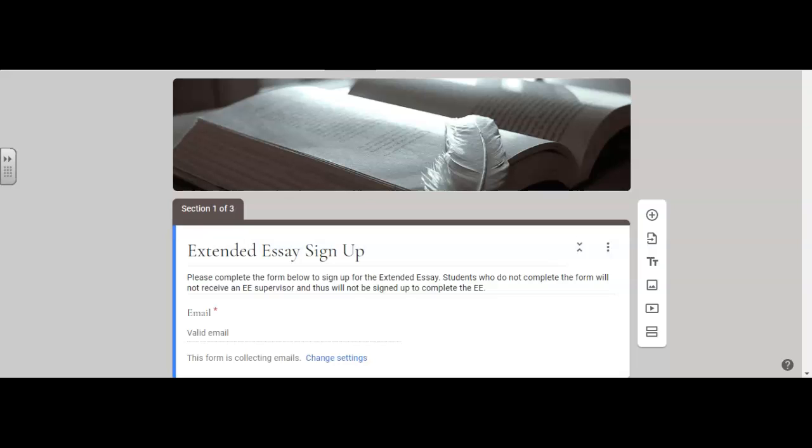All right, ladies and gentlemen, I wanted to give you a quick little overview of the extended essay sign-up. This was covered with you in the meeting we had when I presented the extended essay to you. However, I want to go over it right now in case you forgot something, because by the time you're completing this form, it will have been a couple of weeks or so.